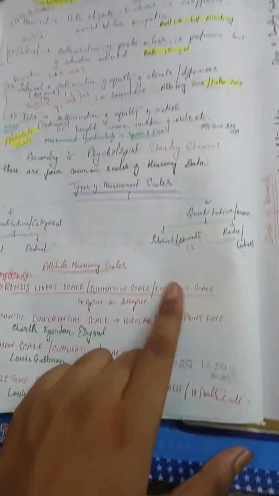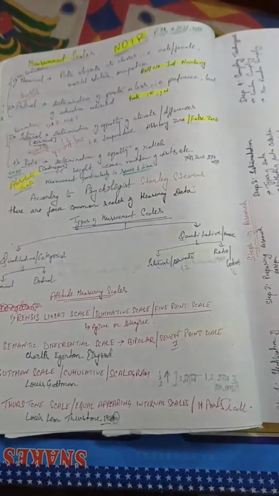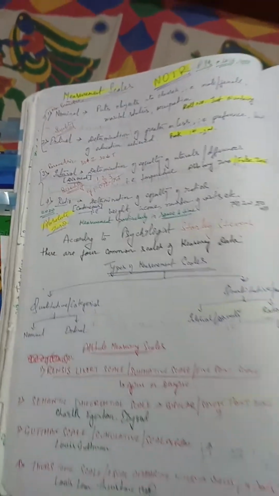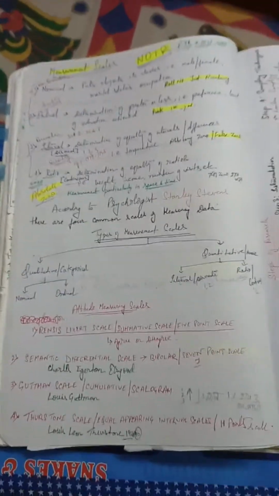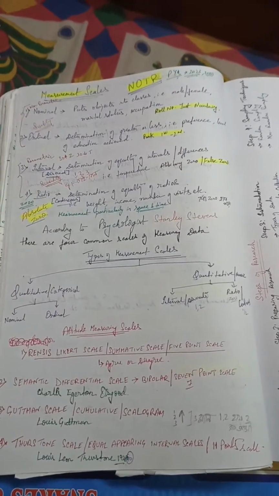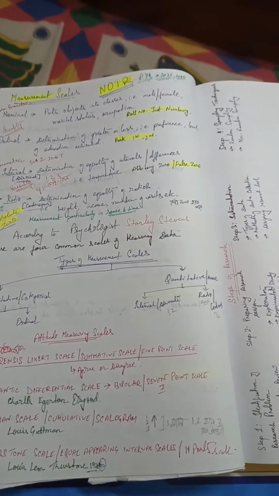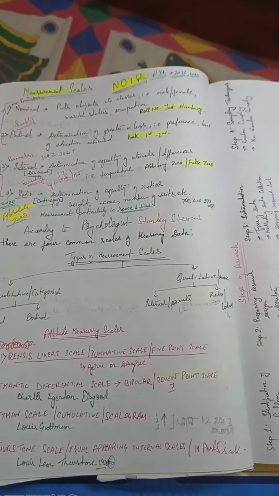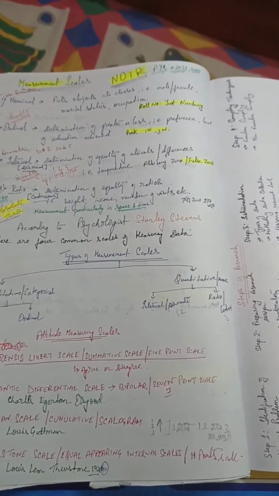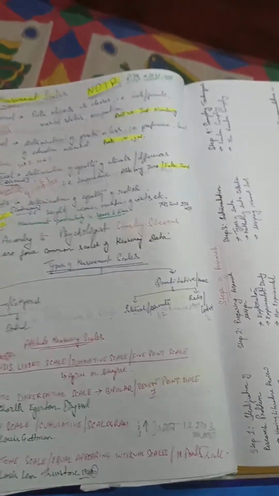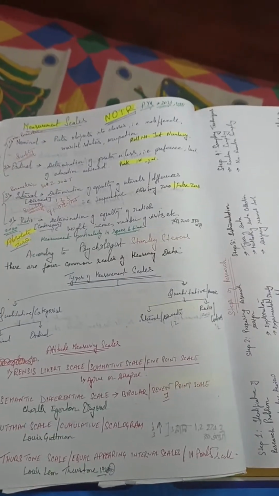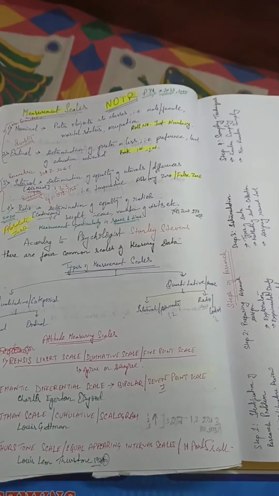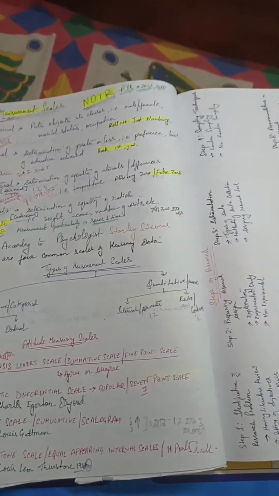So this note is made from the previous year questions. NOIR or measurement scale is very important from the examination point of view. We can expect one question from this every year. NOIR means nominal, ordinal, interval and ratio. Nominal and ordinal use non-parametric tests, and as far as parametric tests are concerned, there are interval and ratio scales. And the types of measurement scale can broadly be divided into two parts: one is qualitative or categorical and another is quantitative, dealing with numbers, that is interval, also known as discrete, or ratio, also known as continuous.